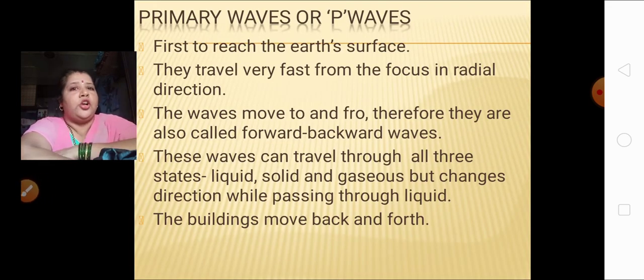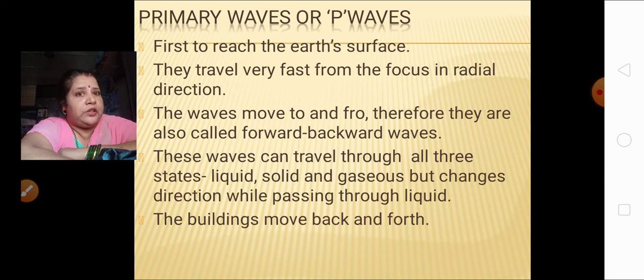Firstly, we'll talk about the seismic waves. There are 3 types of seismic waves. The first one is primary waves or P waves, then secondary waves or S waves, and surface waves or L waves. So firstly, we'll start with the first type of wave, that is the primary waves. The primary waves are also called P waves, in short.